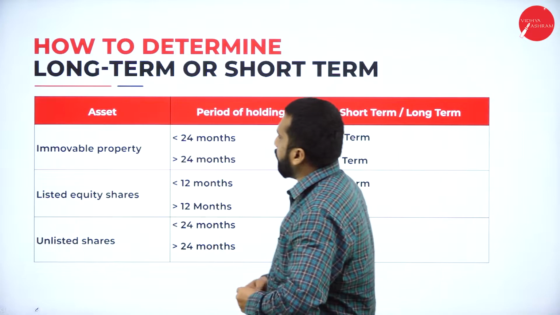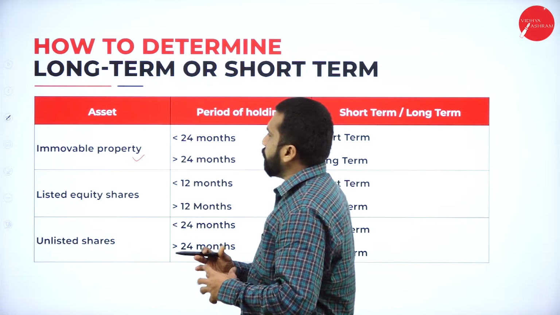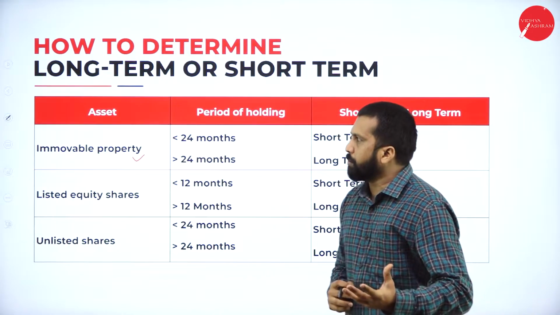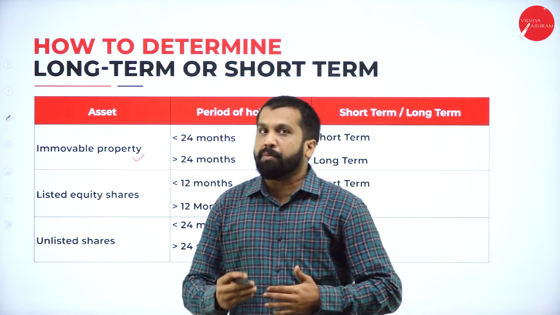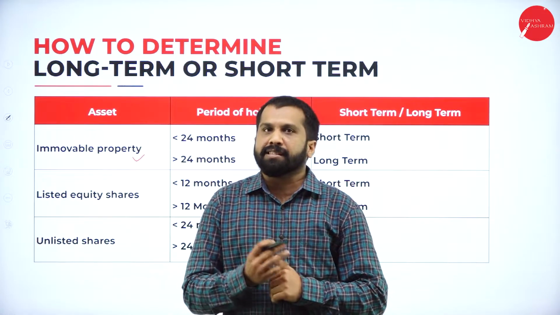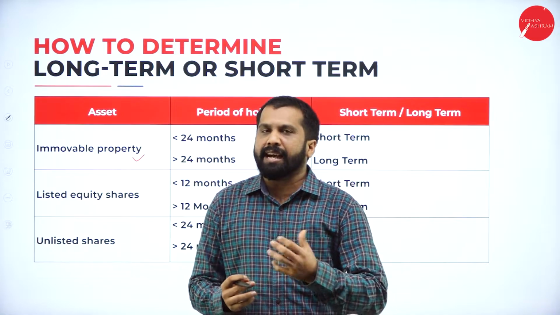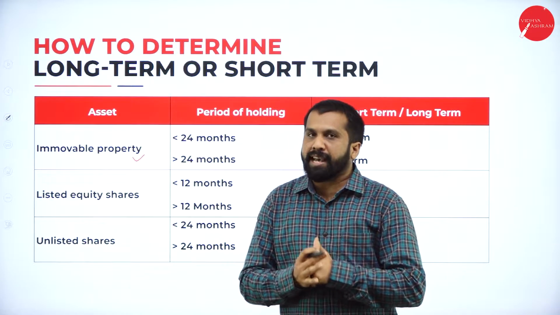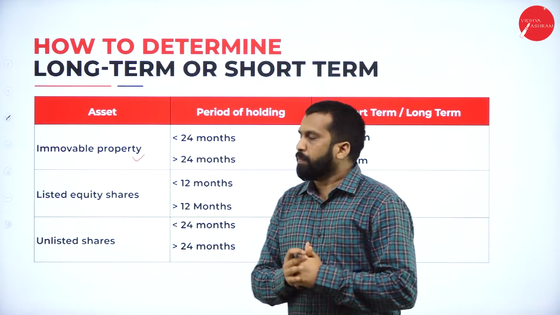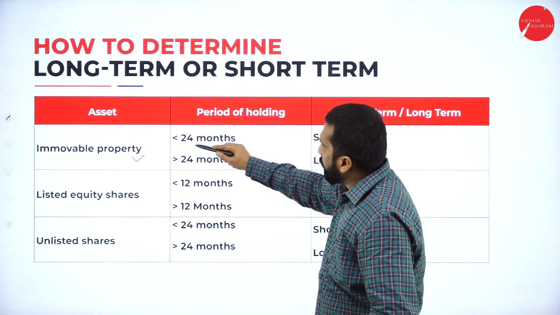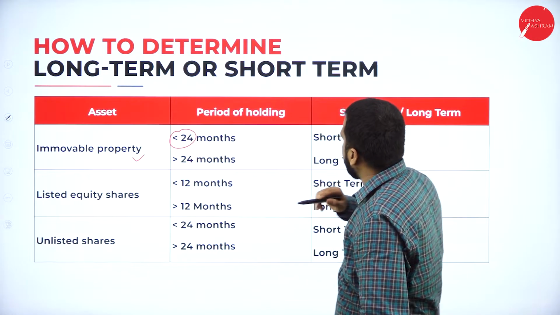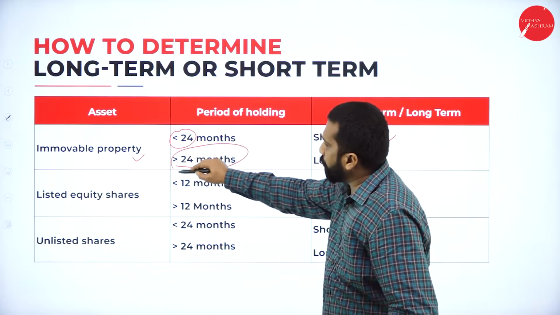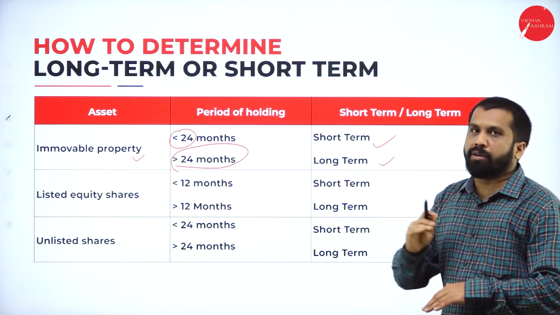Now, we'll go one by one. Any immovable property. What are called immovable property? Immovable means any property which cannot be moved from one place to another place. Like what is immovable? Any land. Land, can you move? No. Or any asset like a building. Can you move it from one place to another place? No. Any immovable property, if it is less than 24 months of holding, it will become short term. Any immovable property held for more than 24 months will be called long term.